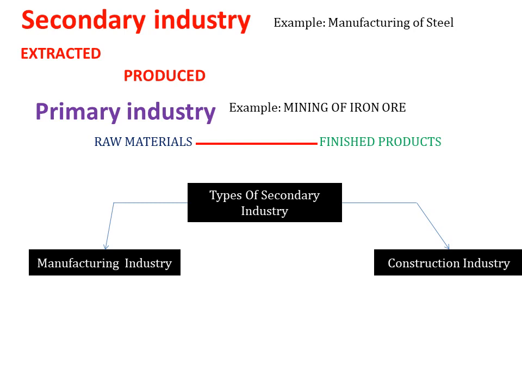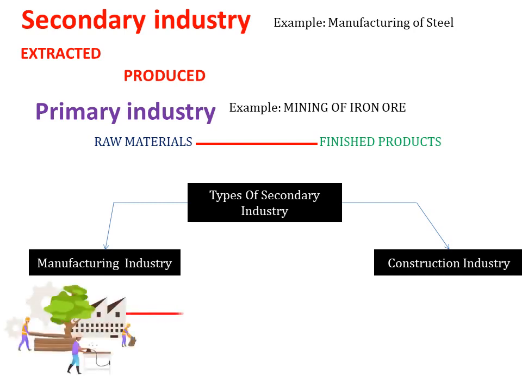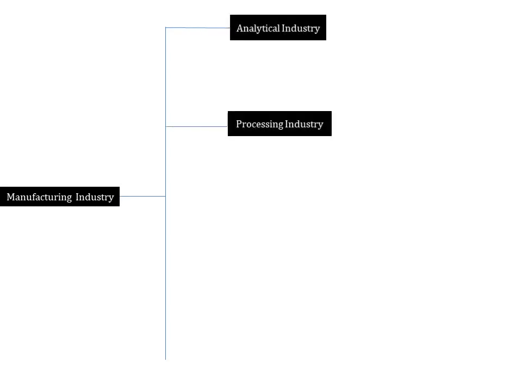Now, what is manufacturing industry? Manufacturing industries are those industries which are engaged in the process of converting raw material into finished products. For example, timber is converted into furniture. Now, manufacturing industries are of the following types: analytical, processing, assembly and synthetical.